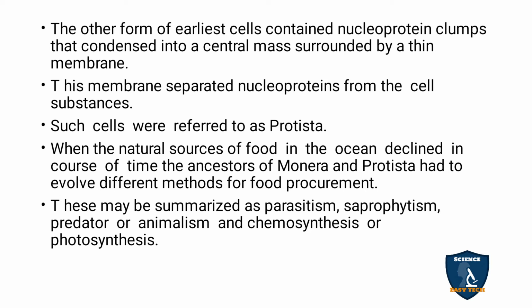They had to move on to search for food in other ways. So for food, they changed their adaptations and moved on to the land. These may be summarized as parasitism, saprophytism, predation or animalism, and chemosynthesis or photosynthesis.